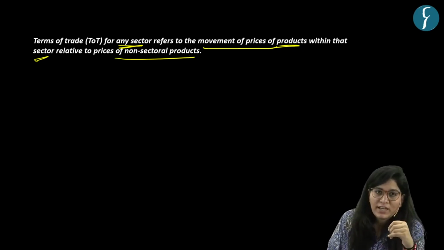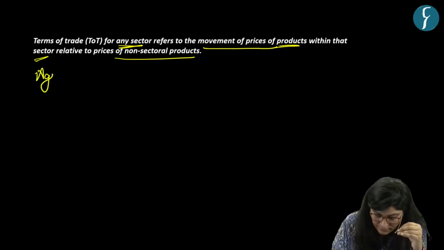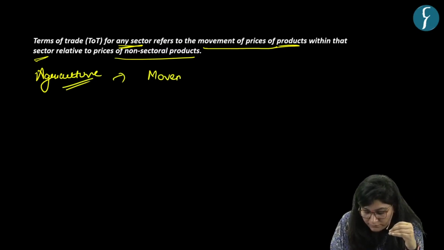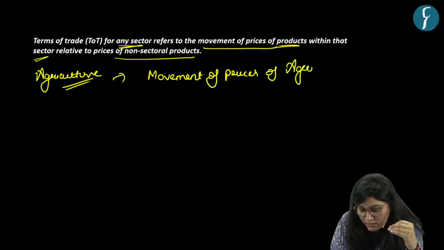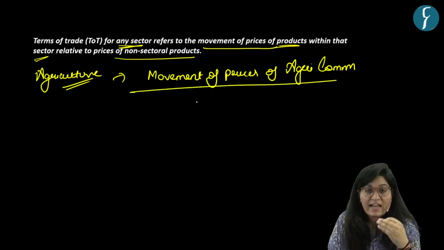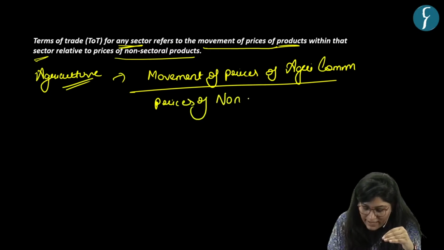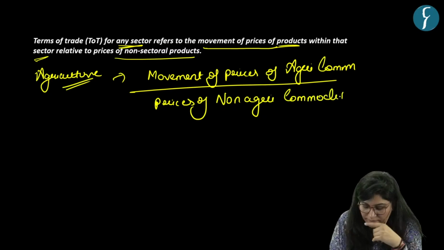So if we are talking about the agriculture sector, then it is the movement of prices of agricultural commodities relative to prices of non-agricultural commodities. Okay, got it?